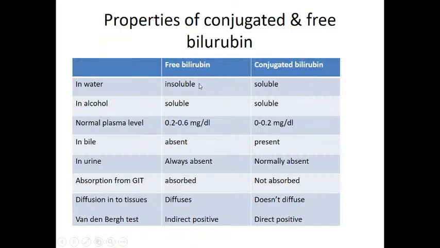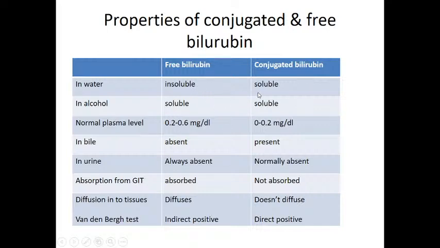Free bilirubin, that is unconjugated bilirubin, is insoluble in water, whereas conjugated bilirubin is soluble in water. Okay, and this unconjugated bilirubin is soluble in organic solvents, and as it is insoluble, it will be transported in the blood along with albumin.